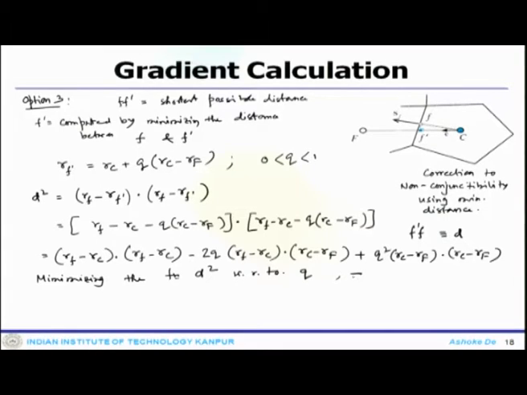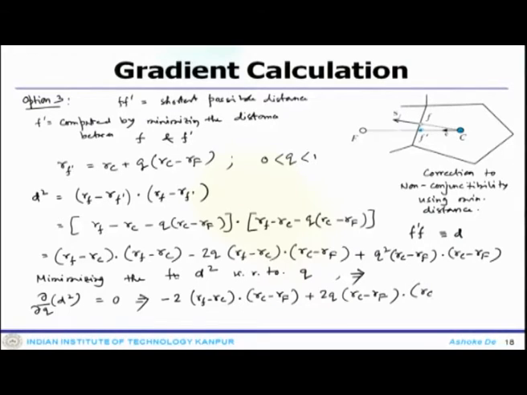So, that gets you del d square by del q equal to 0, and that means if you take the derivative with respect to q, you get minus 2 (Rf minus Rc) dot (Rc minus Rf) plus 2q (Rc minus Rf) dot (Rc minus Rf), which is 0.